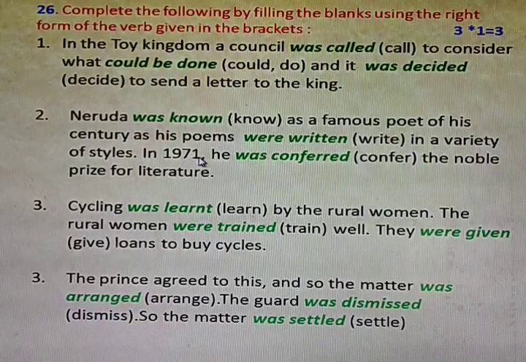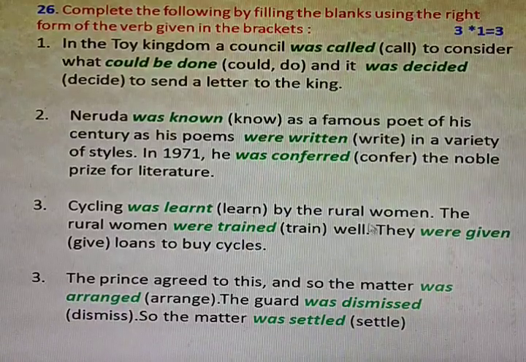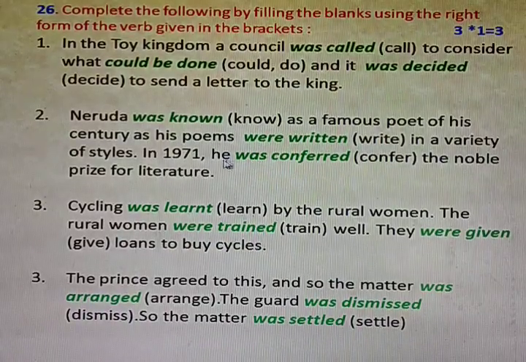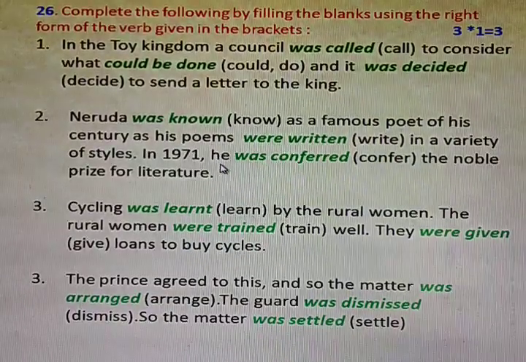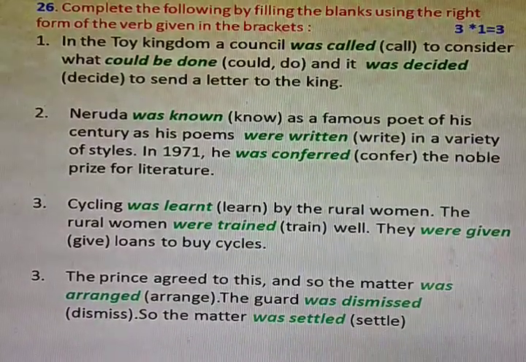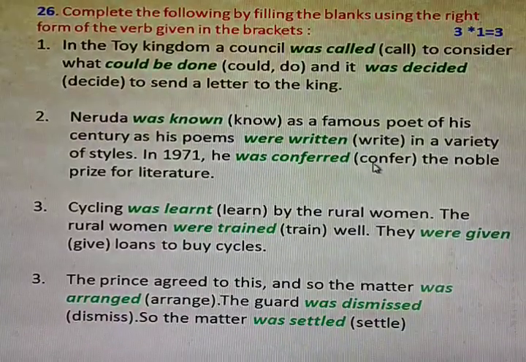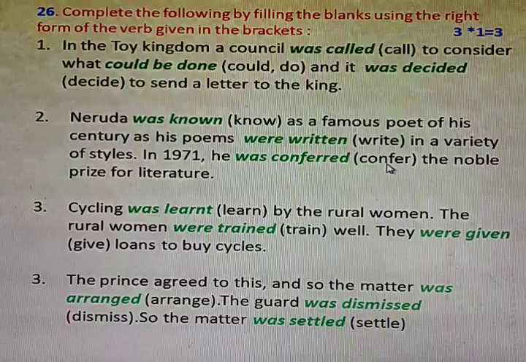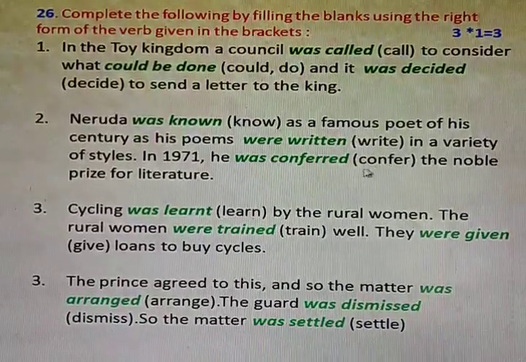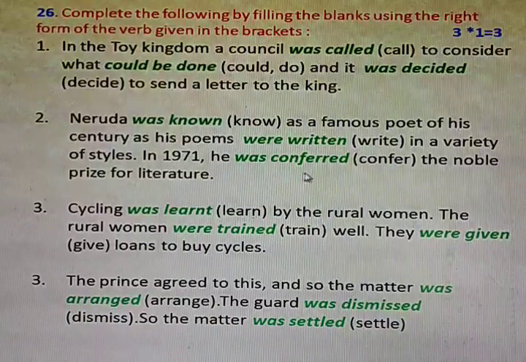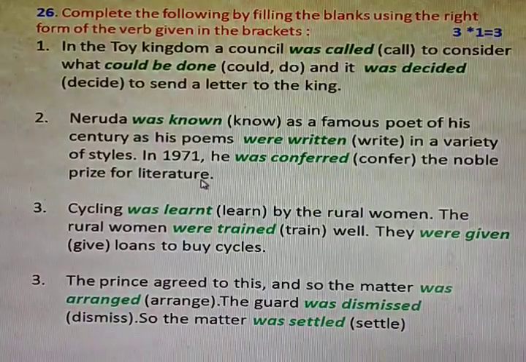In 1971, he was conferred. Once again we came to was. Why was here? Because he is singular past. He was conferred. The verb given in the brackets is confer. The past participle form of confer is conferred the Nobel Prize for Literature.